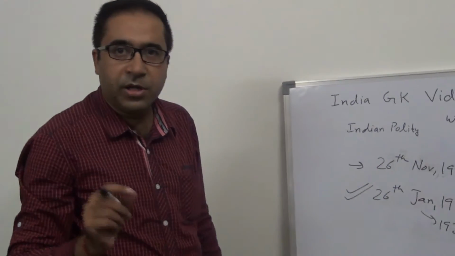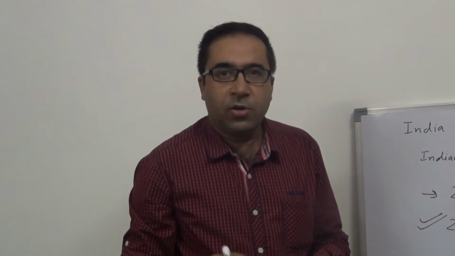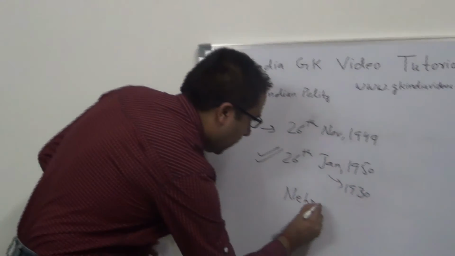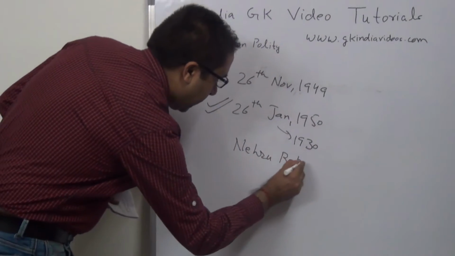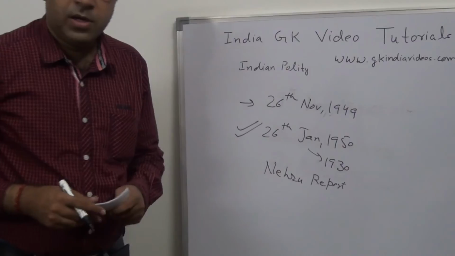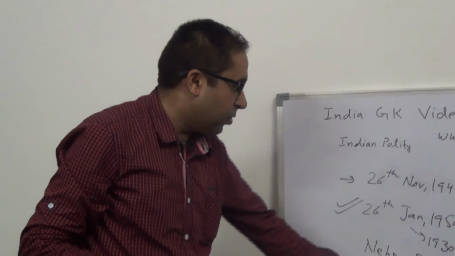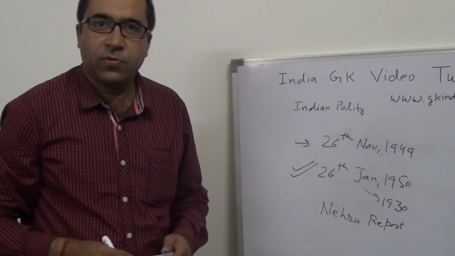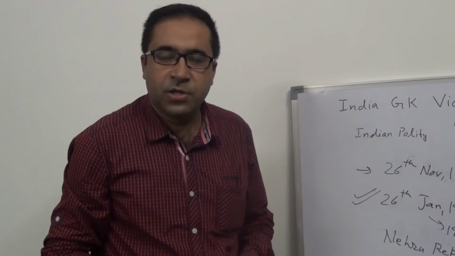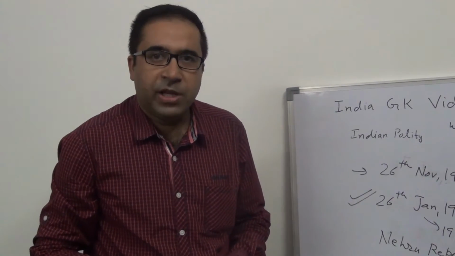However, we have to remember another very important point, that is the first time the demand of Constituent Assembly was made in Nehru Report in 1928. We will discuss Nehru Report in our another video lecture. However, the demand of Constituent Assembly was officially made by the Indian National Congress in 1934 and 1935.